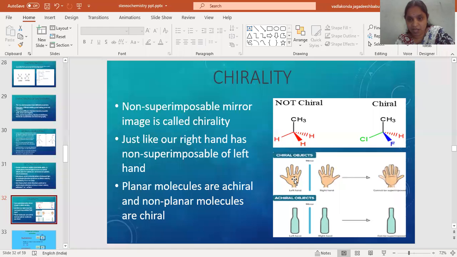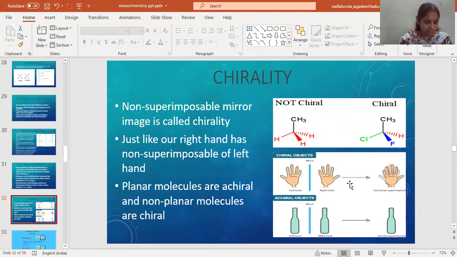If you observe, both of our hands are enantiomers to each other because they are not superimposable on each other. If you place one hand on the other hand like this, they are not superimposable. They are mirror images of each other. This means our hand is a chiral object.